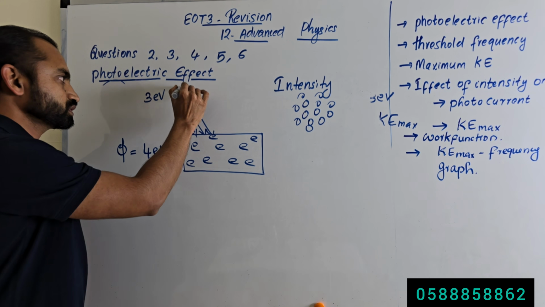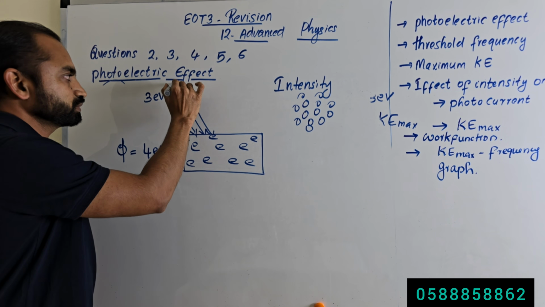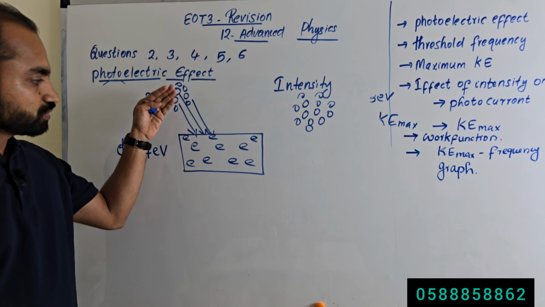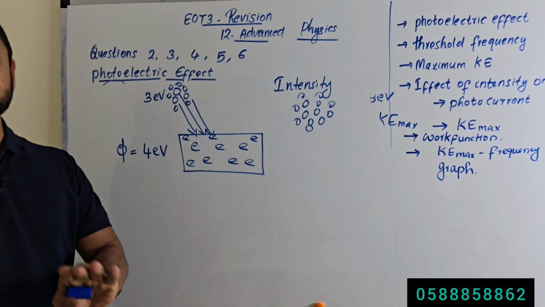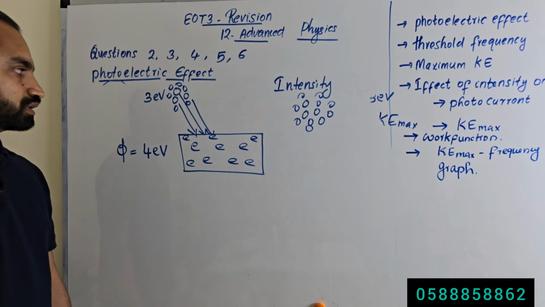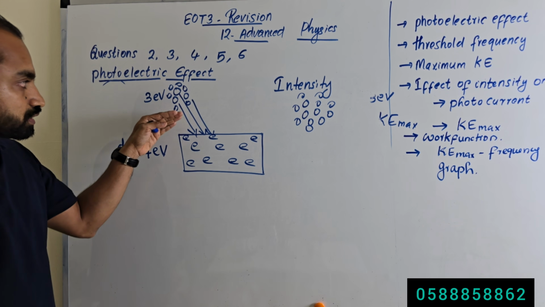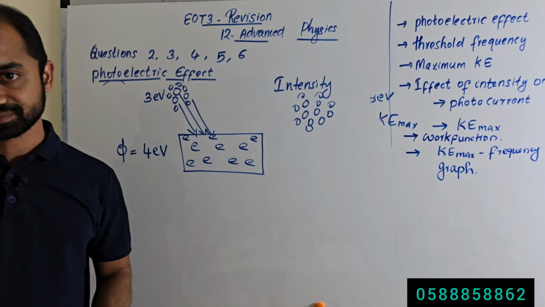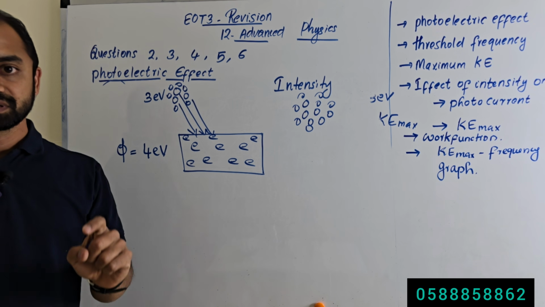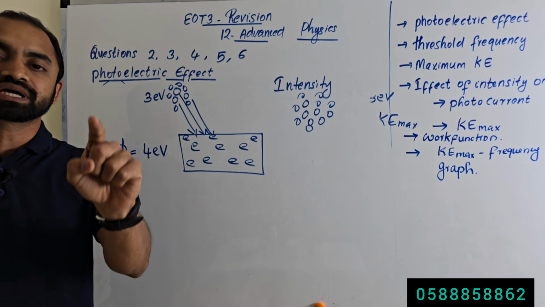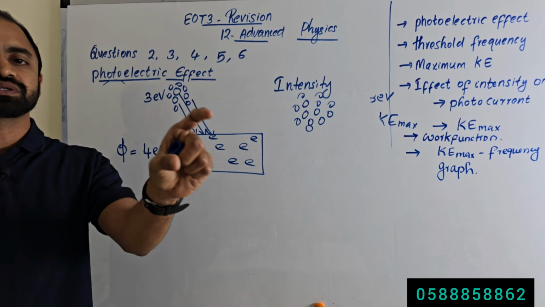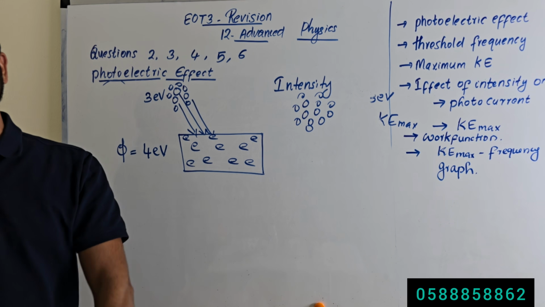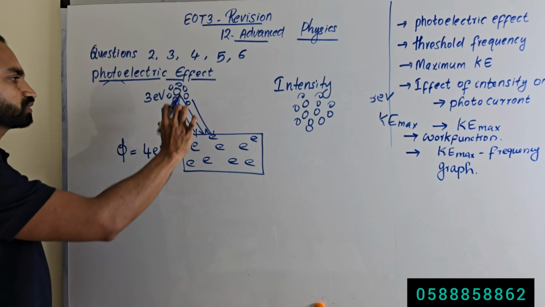Again increase the intensity. Will it make any effect on the number of emitted electrons? No. Because increasing the intensity will only increase the number of photons, and if none of the photons has the minimum energy to remove an electron from the surface of the metal, no electron will be emitted.